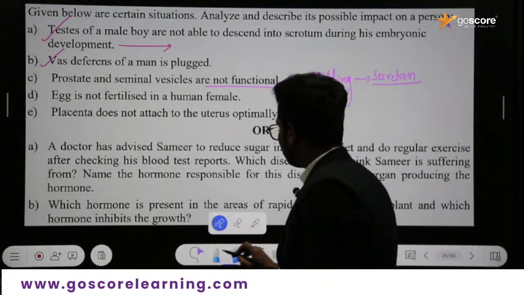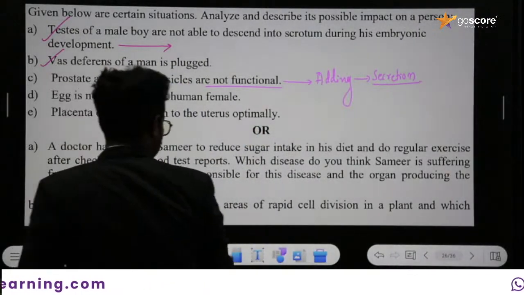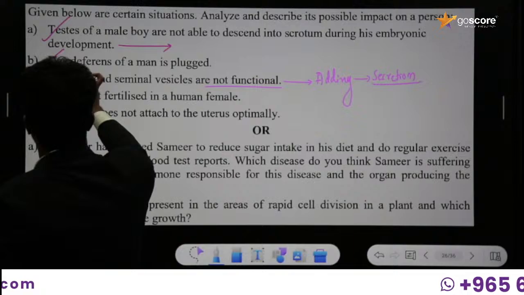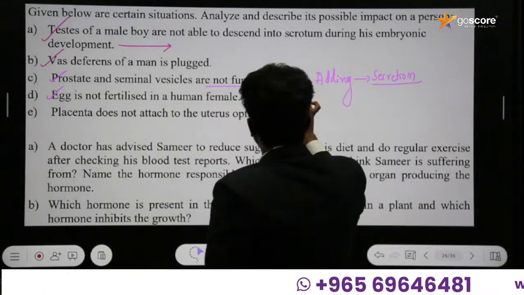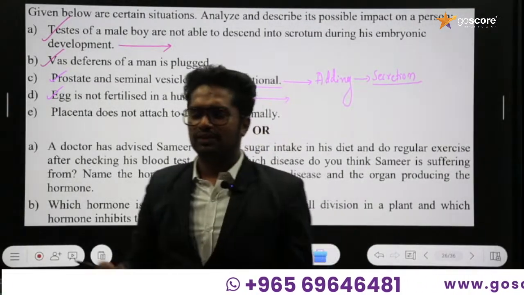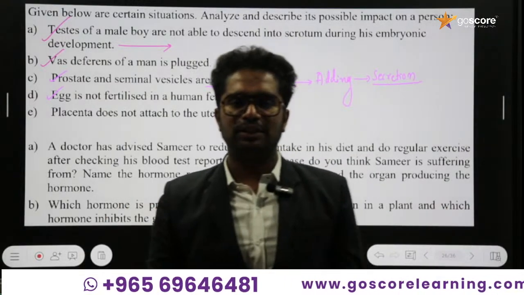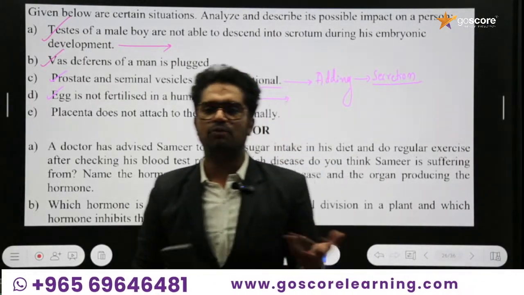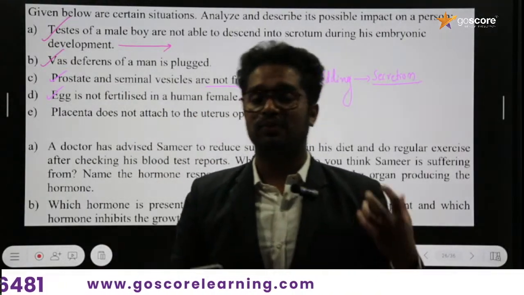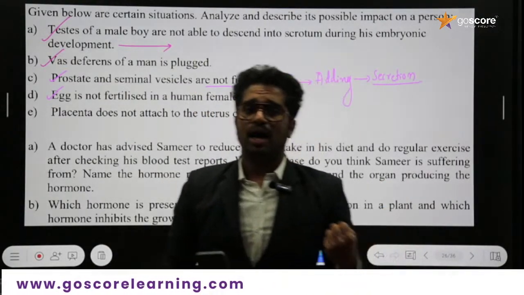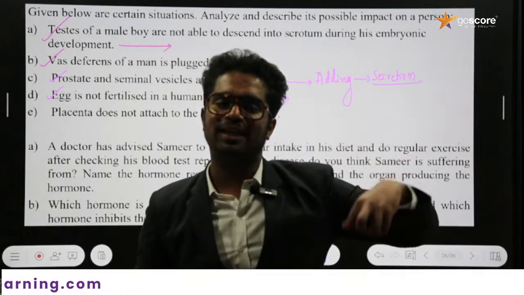Next is: egg is not fertilized in a human female. If the egg is not fertilized, what will happen? During the ovulation process, the uterus also prepares a thickened muscular wall, the endometrium, to support the developing fetus.